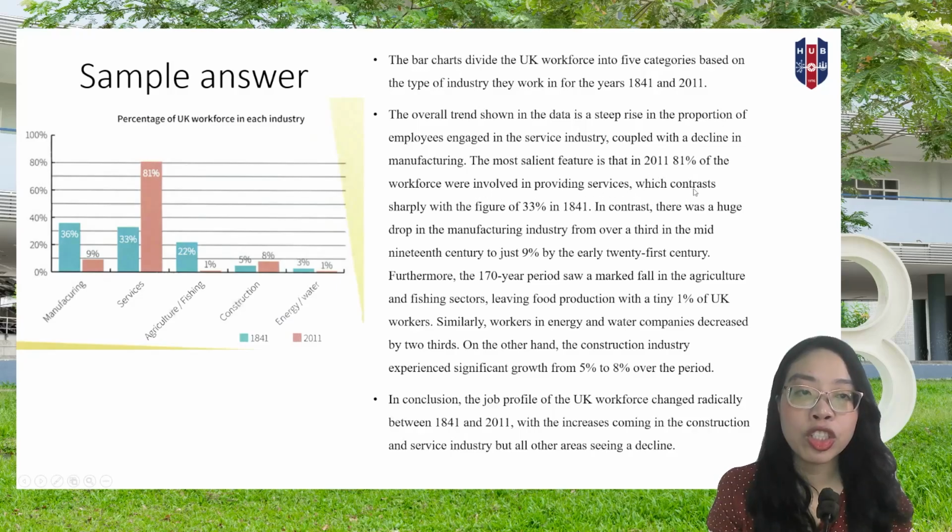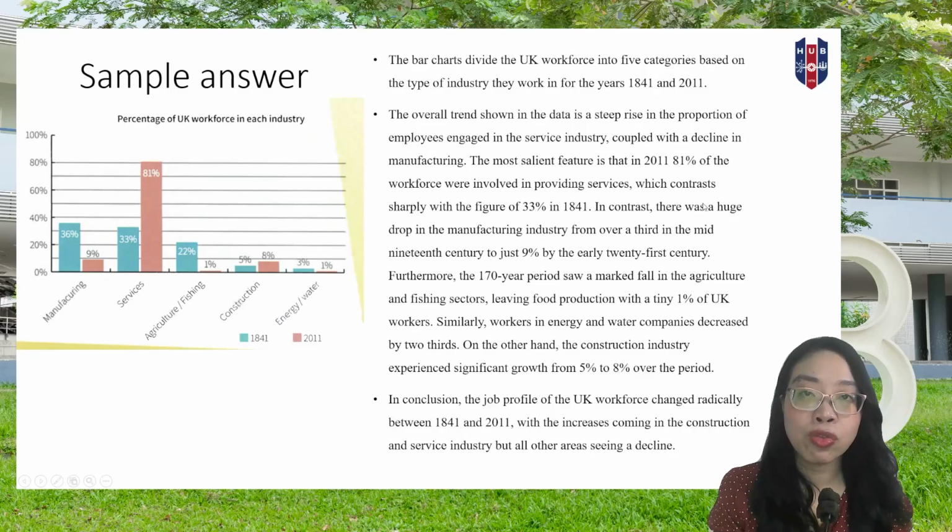And then, which contrast sharply with the figures of 33. So you can see that the writer does not just simply write the number, but also tries to compare and contrast the information. And next one, a discourse marker here. In contrast, there was a huge drop in.